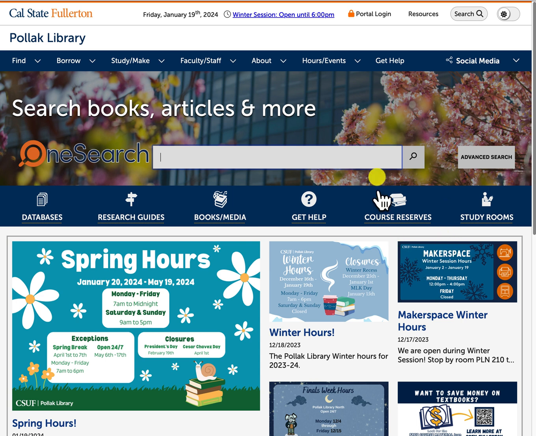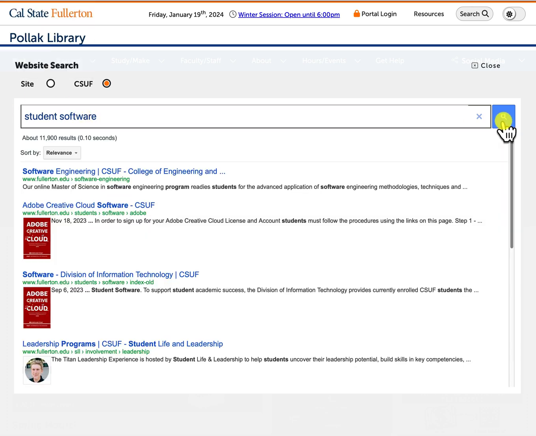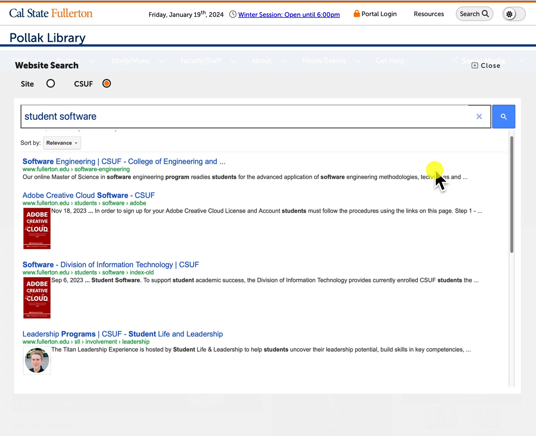For instance, on the top right, you see a search button. If you click on that, a search box will appear, and there you can type in your keywords to conduct a search. You can select Site, and that will search the library website, or CSUF, and that will search the whole CSUF site. So if you're searching for student software, type in student software. Click on search, and here you'll see all the links that have those keywords.